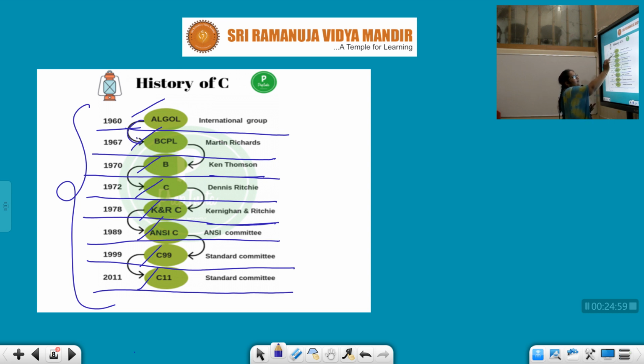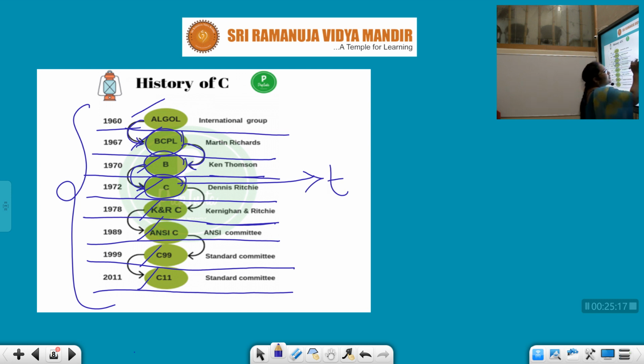After that we came to BCPL, and from BCPL, including some other features and development, we got B language. From B language we obtained the traditional C. So C is also named traditional C, and from C we got K and R C.